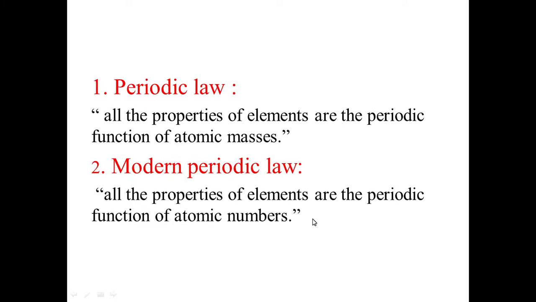So Henry Moseley, in contrast to the periodic law, says that the characteristics of an element do not depend on atomic masses, but are functions of atomic numbers. As the atomic number varies, their physical and chemical properties will also vary. And later, Henry Moseley developed the modern periodic table, that is the well accepted periodic table today.